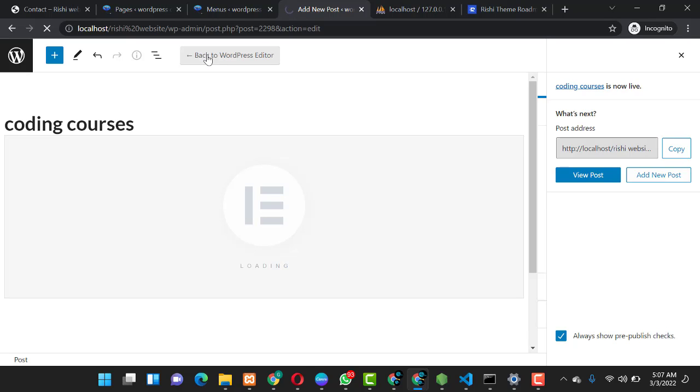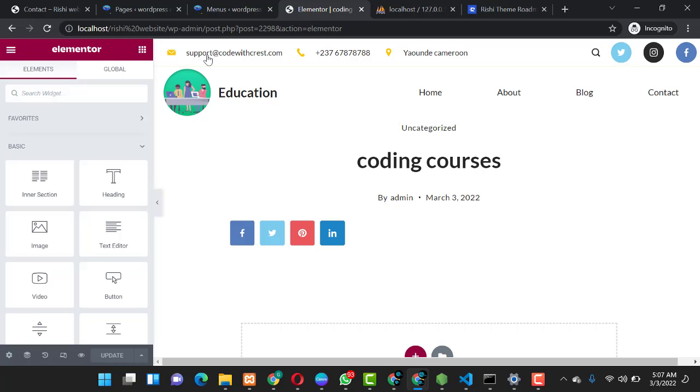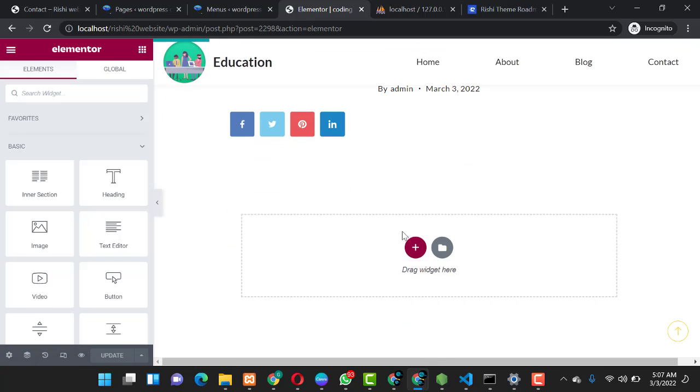So you click on edit with Elementor, you'll be taken to the same kind of web page we saw the other time where we were editing the pages. So you can also edit your post there. So when you log out over here, you can now choose, like, these are your social media icons that link to your social media accounts.